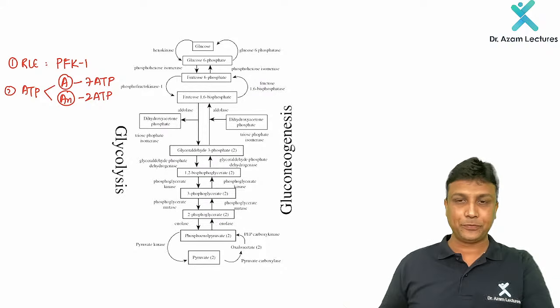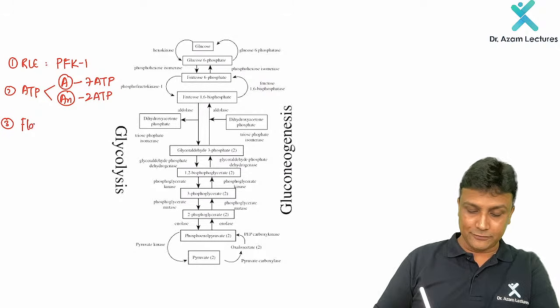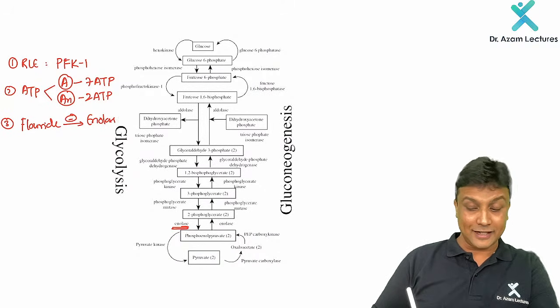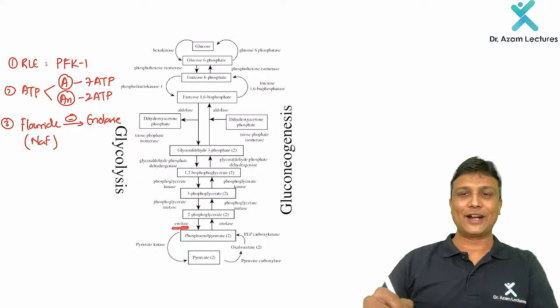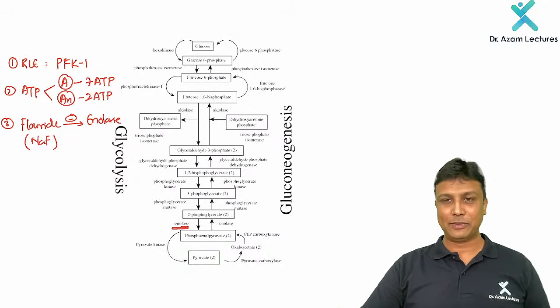That is important here. Then do you have any inhibitor of glycolysis? Yes, the inhibitor will be fluoride. And fluoride is going to inhibit which enzyme of glycolysis? That is enolase. Fluoride is going to inhibit enolase. But how is the question given in your exam? NaF, sodium fluoride. So sodium fluoride is going to inhibit which enzyme? Enolase. That is an important point to remember, my dear friends.